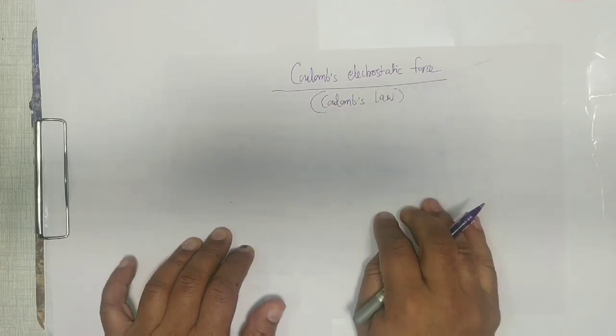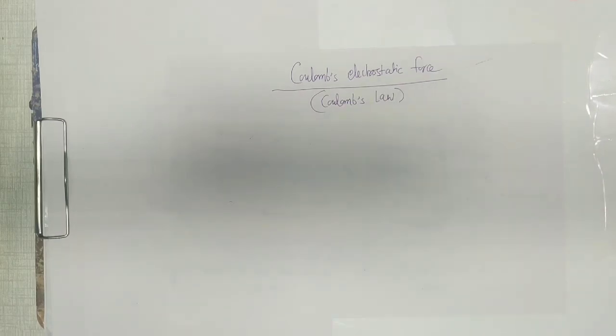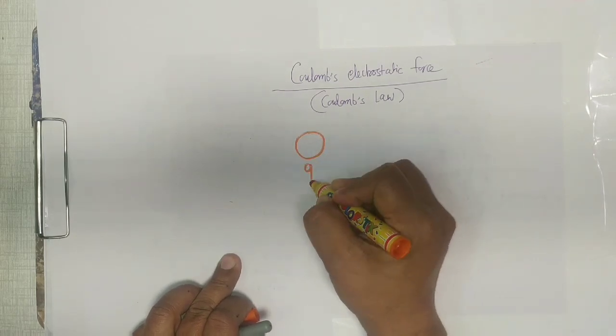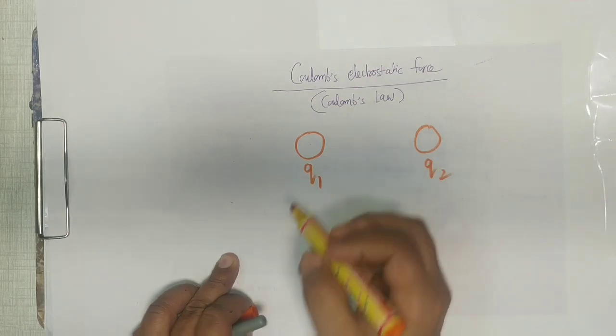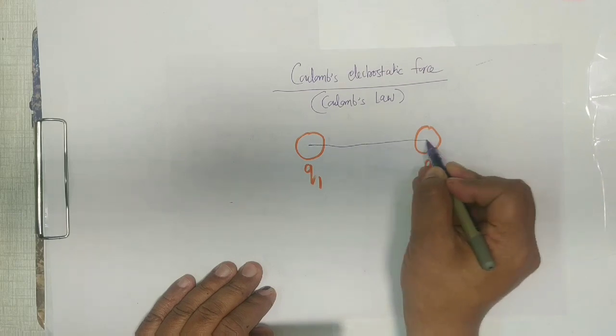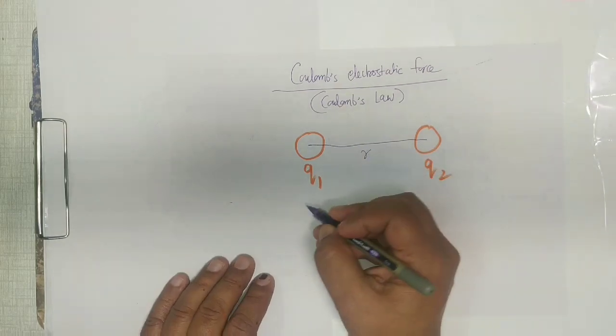Now what is Coulomb's law? Very simple. There are two charges, say one is Q1 and another is Q2, and the distance between the charges is say R.